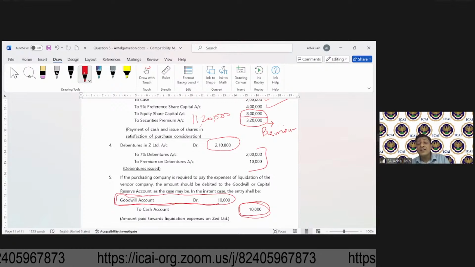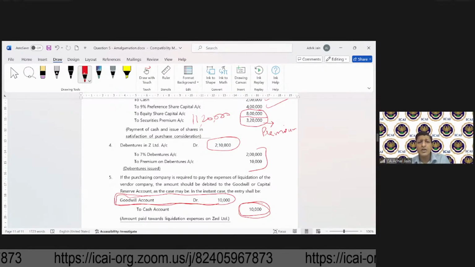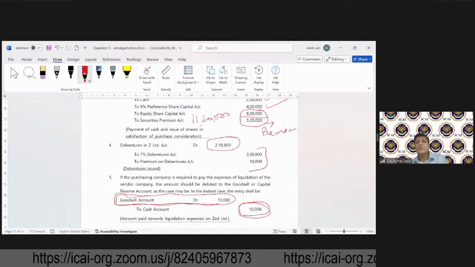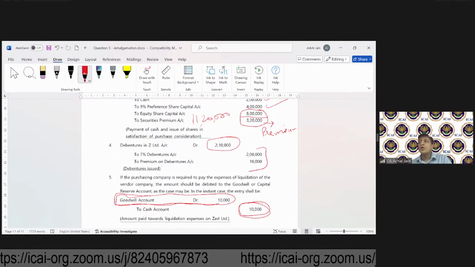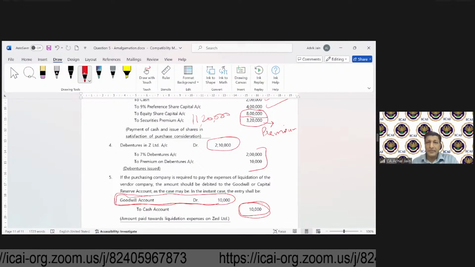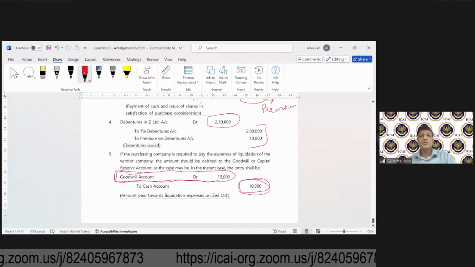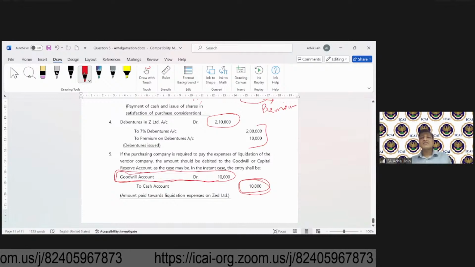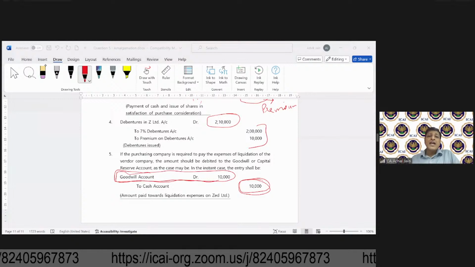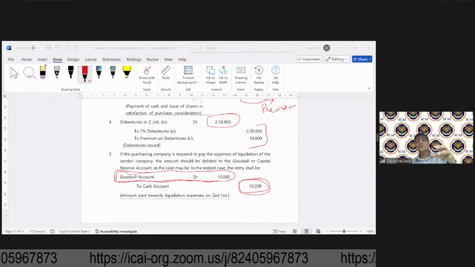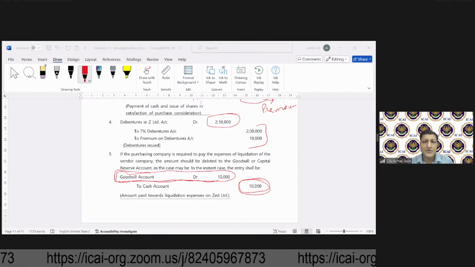Because this is again an extra consideration, or a kind of extra amount which is moving out from the books of Y to the liquidators, or you can say to the transferor company. So this impact should go to goodwill. Yeah. So with this, what is it that Y has done? Y has recorded the adjustment in relation to this takeover, this amalgamation, or you can say this acquisition.